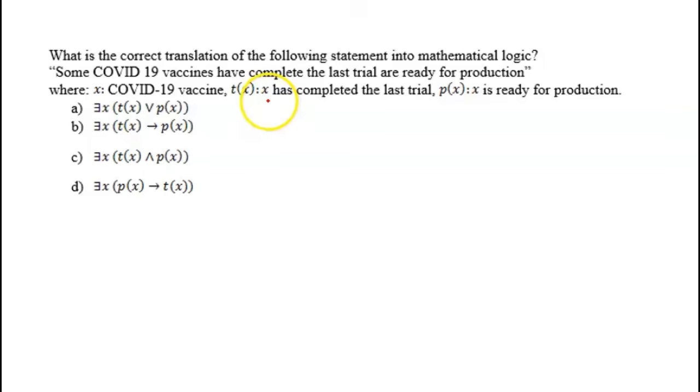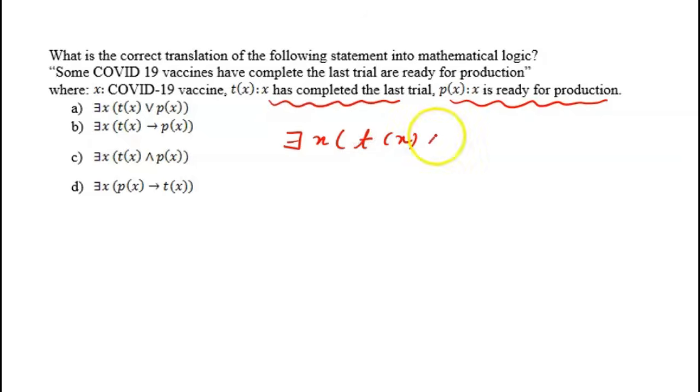So T(x) is that x has completed the last trial and P(x) is x is ready for production. And what is the statement? Some COVID-19 vaccines have completed the last trial and are ready for production. Means there exists some x which has completed the last trial, means T(x) is true, and ready for production, so ready for production is P(x). So which option will be correct? There exists x, T(x) and P(x). So this option will be correct. The option C will be correct in this case.